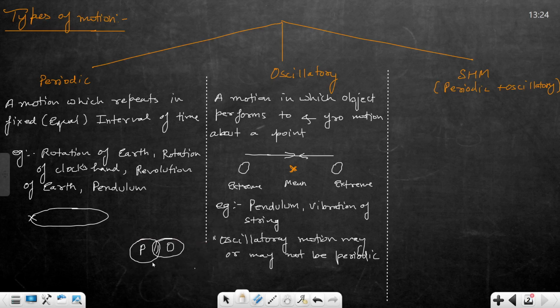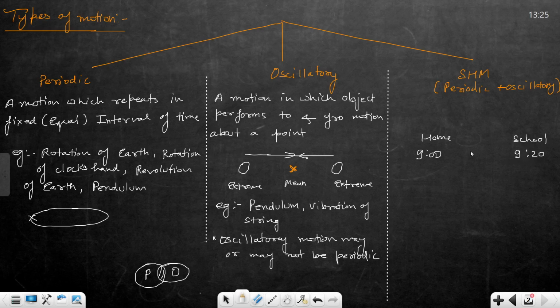Suppose you are in Japan. यही बता दे रहा हूँ मैं. After that I will delete that example. अब जापान में हो, बिकॉज जापान में टाइम फिक्स रहता है हर चीज़ का, है ना. ट्रेन अगर 9 बजे है तो 9 बजे ही आएगी. ठीक है. You leave from your home at 9 and reach the school at 9:20, and then you leave the school at 2 and you come back at 2:10 or 2:20.